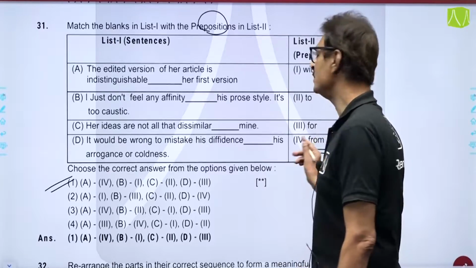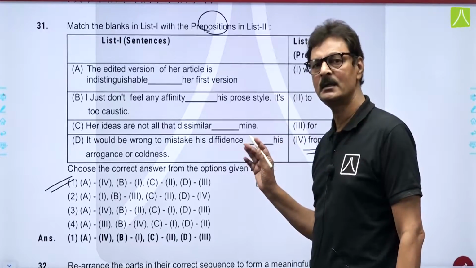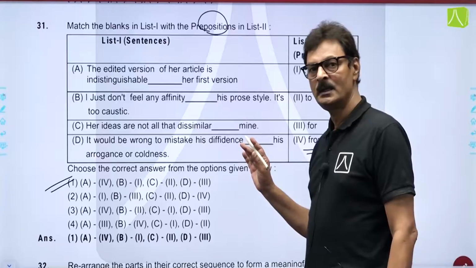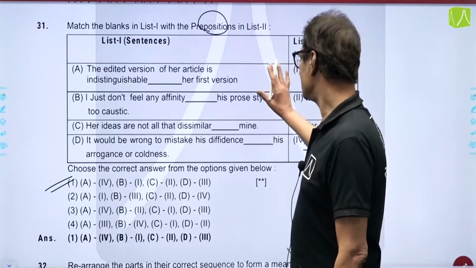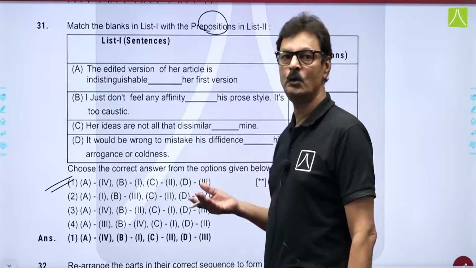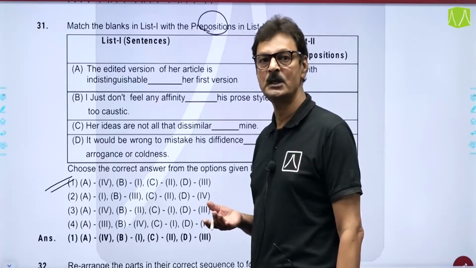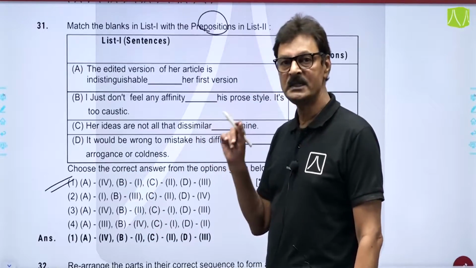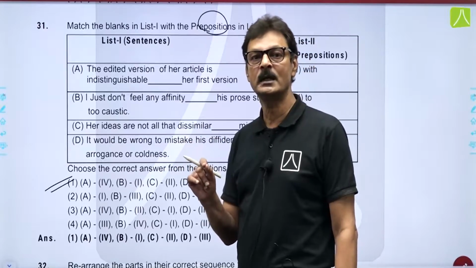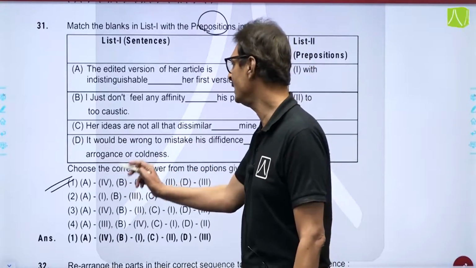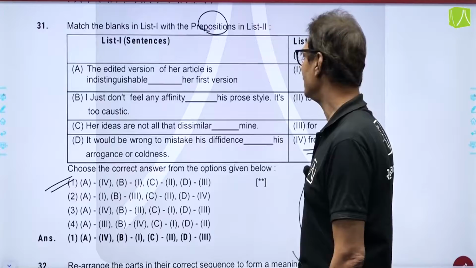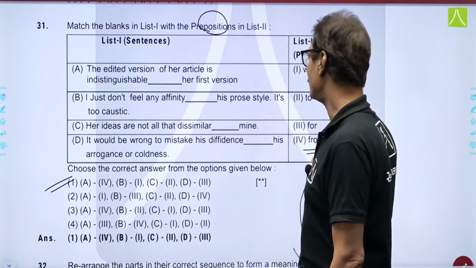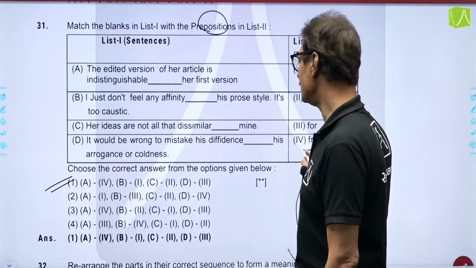Now, this preposition seems to be a bit confusing. Rest all the other prepositions are correct. So, you do not know whether you can get a bonus for this question, you may not. But out of the 4 options, the one which seems nearest to be the correct option is option number 1, that is, the edited version of our article is indistinguishable from our first version.